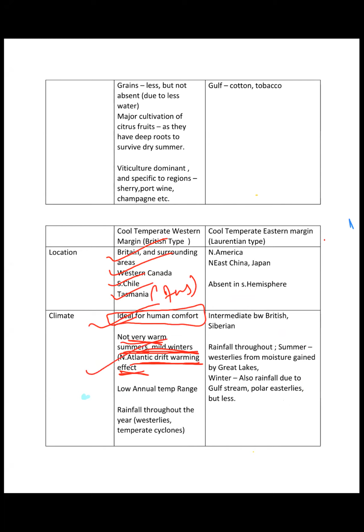As a result, because there is no major summer or major winter, the annual range of temperature is quite less in this region. Rainfall happens throughout the year because westerlies are predominant throughout the year. I mean, westerlies shift, but they are in a position to influence this region, right? And temperate cyclones are also predominant in this region, right?